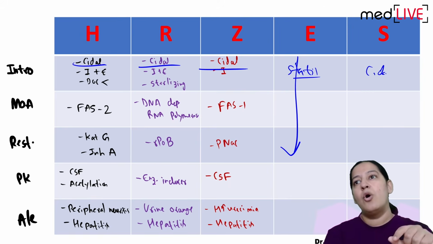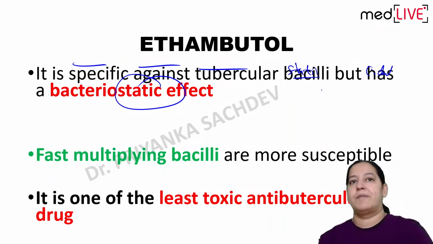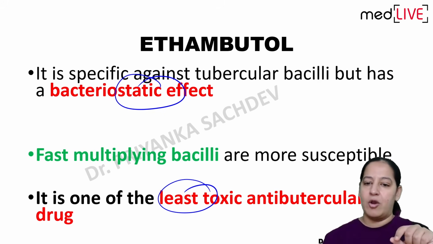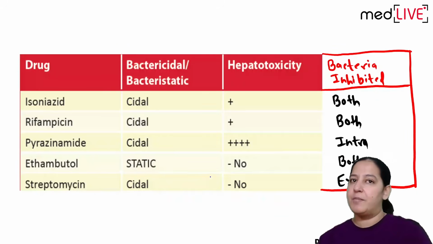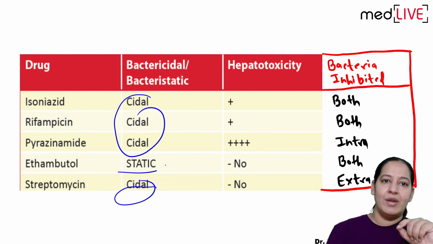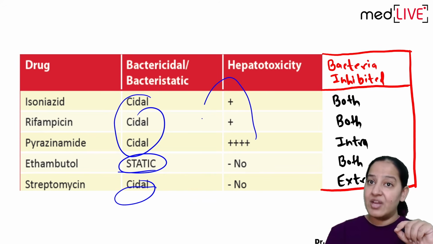Only static drug. Only static anti-tubercular primary first line drug. And it is least toxic among all. You can see the first three and the last one is cidal. Only this one is static. And the first three are hepatotoxic.